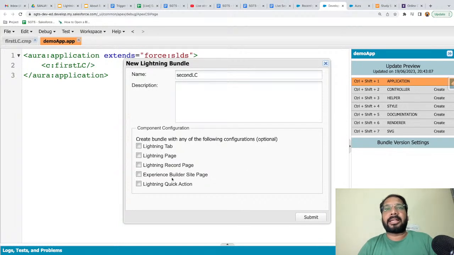I'm knowingly leaving them unchecked so that in future I can show you that first Lightning component will be available to place in a particular place, but second Lightning component won't be available.